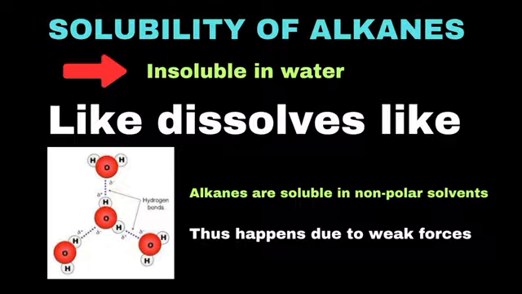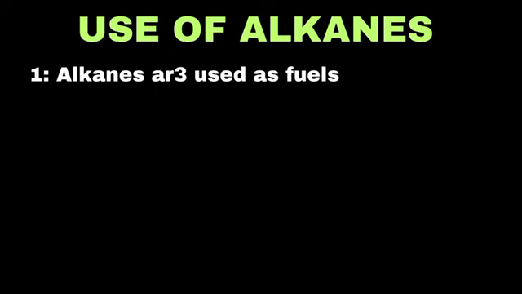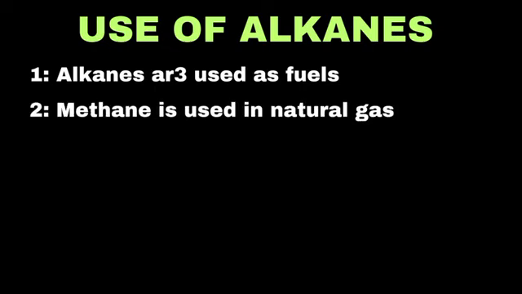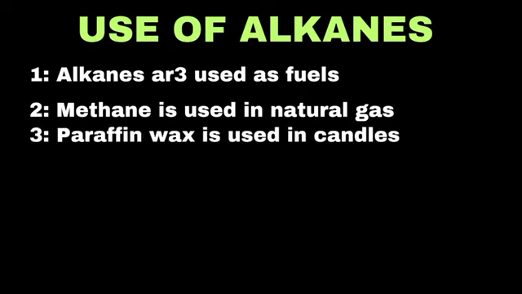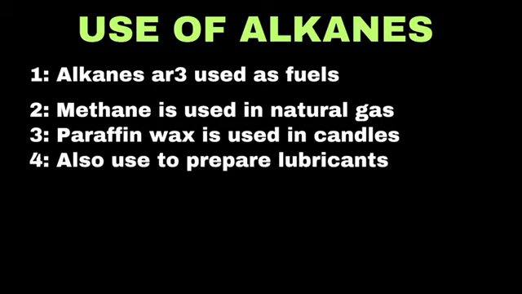Now let's discuss some important uses of alkanes. Alkanes like methane, propane, and butane are used as fuels in homes, industries, and vehicles. Methane is used in natural gas for cooking and heating. Higher alkanes, such as paraffin wax, are used in making candles, polishes, and waterproof coatings. They also serve as lubricants in machinery and engines to reduce friction.